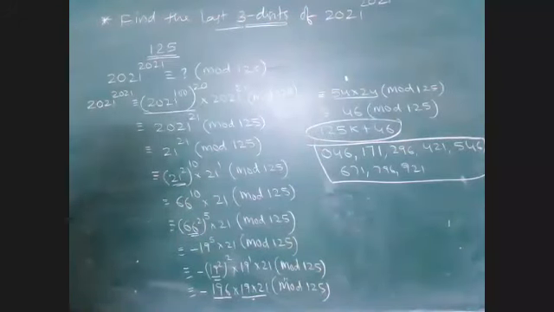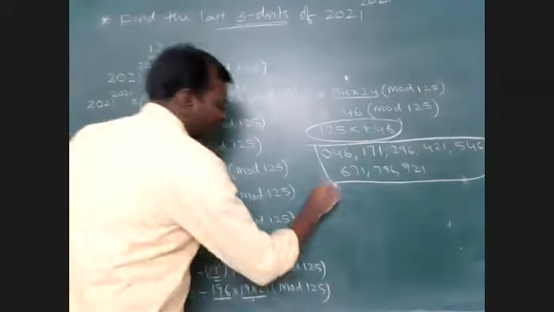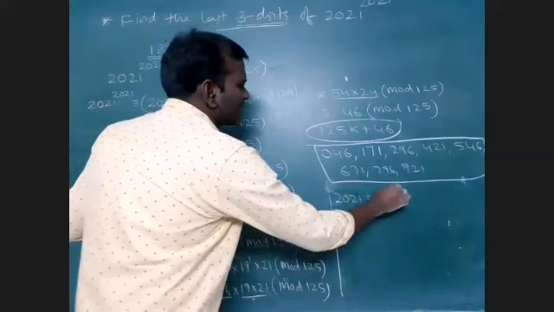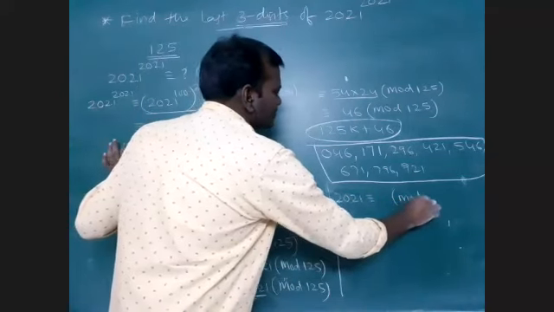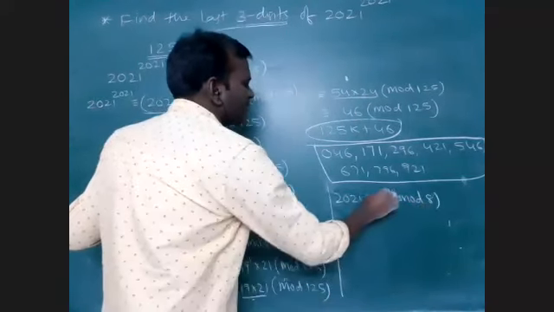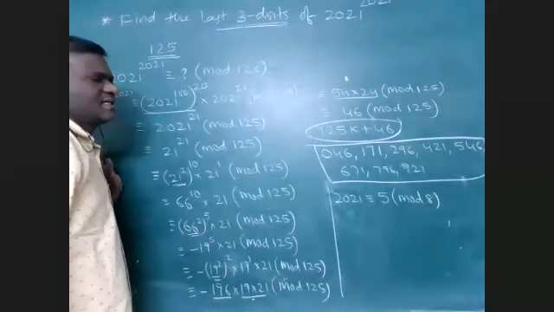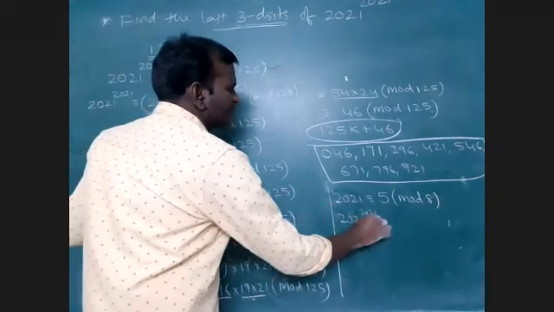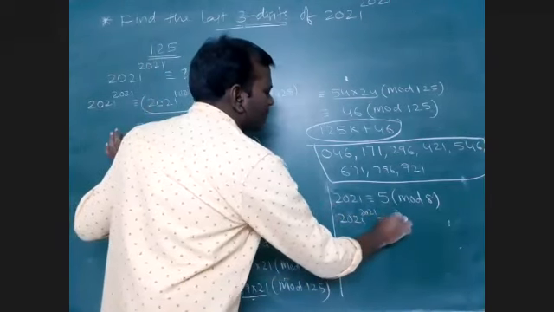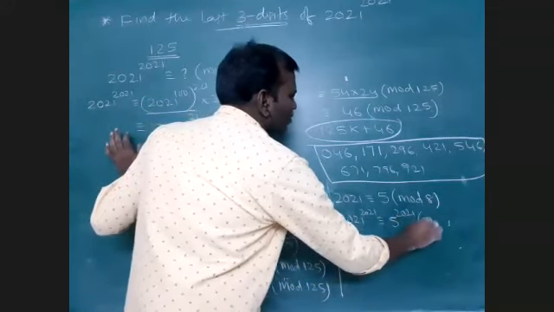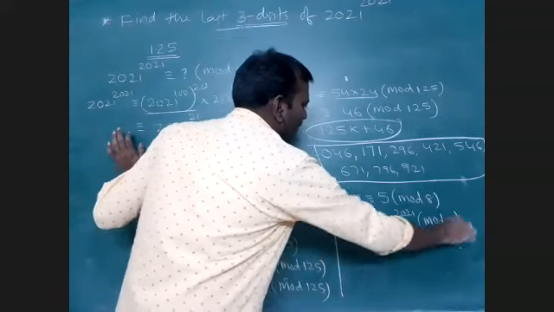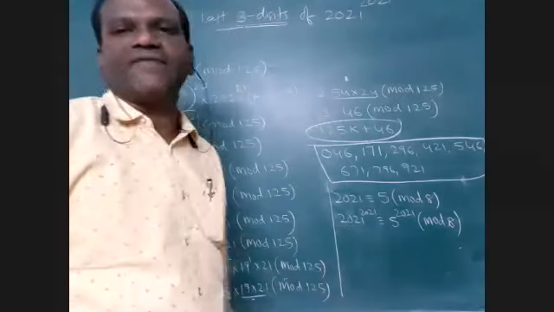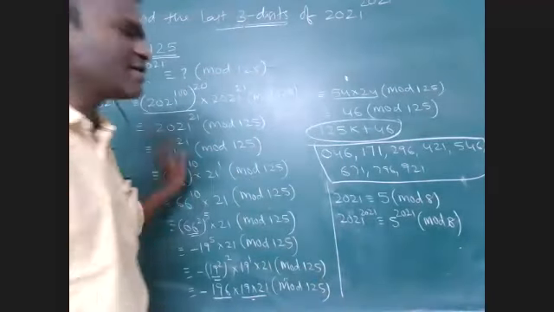I will confirm it by dividing by 8. When 2021 is divided by 8, what is the remainder here? 5. If it is raised to the 2021, then here also I am getting 5 power 2021. But I know that 5 square is 25, and divided by 24 the remainder is 1 only.